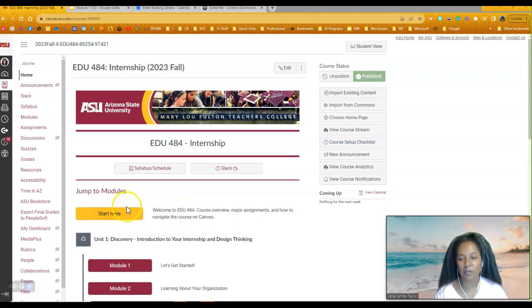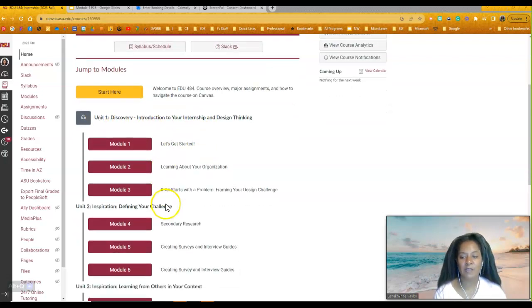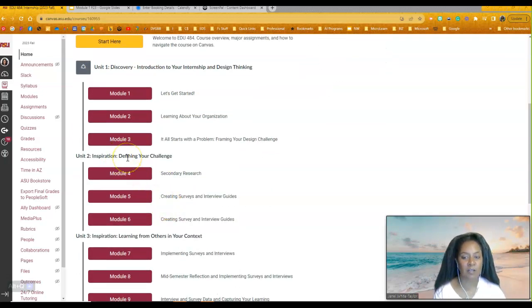So I just want to walk you through it, and then we're going to come back to the start here so we can overview some of these different pieces and give you a closer look at what's entailed in this course. So week 1, we're going to get started. There are several assignments in week 1. Then you're going to start learning about your organization in module 2. And then in module 3, it all starts up with a problem, and we're going to frame your design challenge. As you'll notice, we've chunked these into units. So the first one is discovery. The second one is inspiration and defining your challenge.